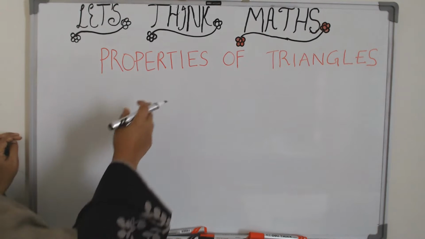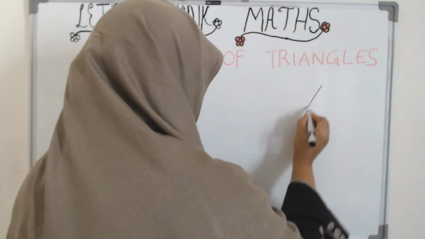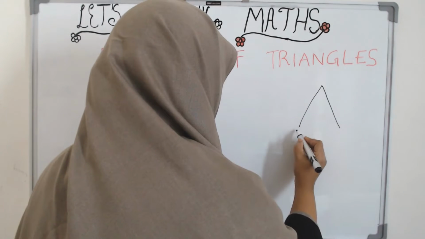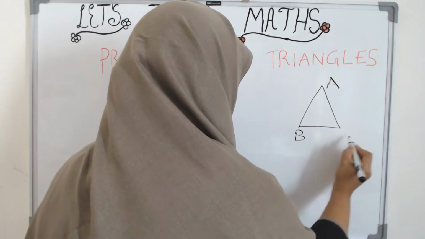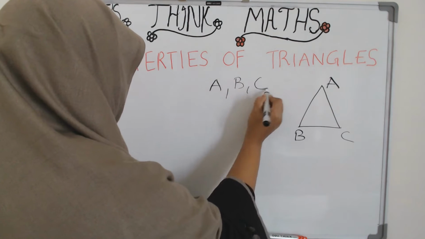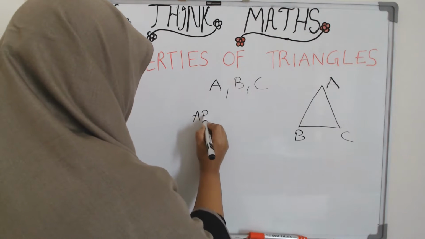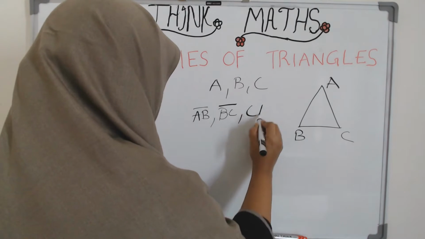In this class, let us see few properties of the triangles. We know that triangle is a three-sided polygon which looks like this. Its vertices represented like this, its sides represented as AB, BC and CA.